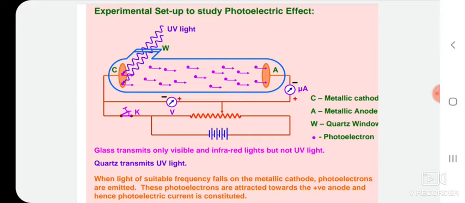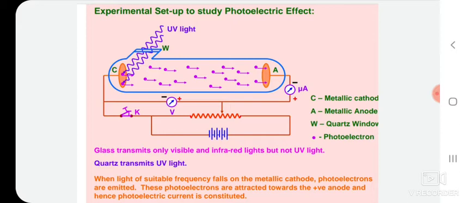The experimental setup to study this photoelectric effect is shown in this schematic diagram. The target material serves as the emitter of photoelectrons when it is illuminated by monochromatic radiation. We call this electrode the emitter.